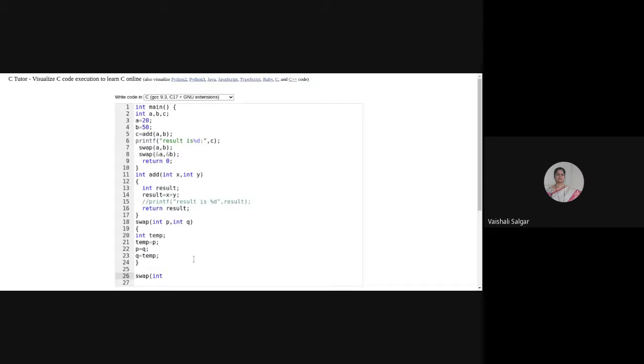While accessing those particular values in my function, I'm using pointers. So I hope you are able to recollect the pointer concept which we discussed in the previous lectures. Am I right?